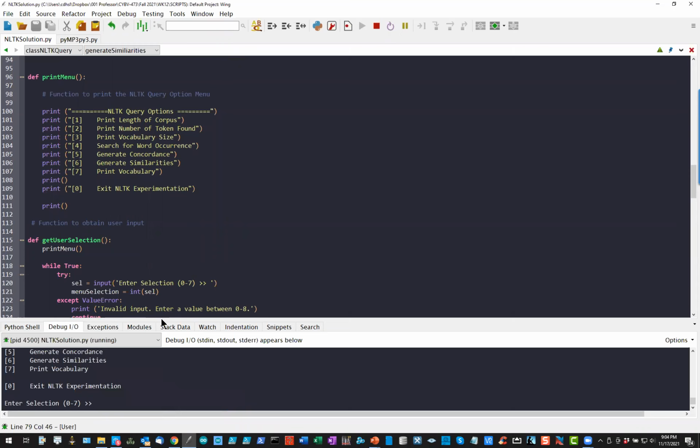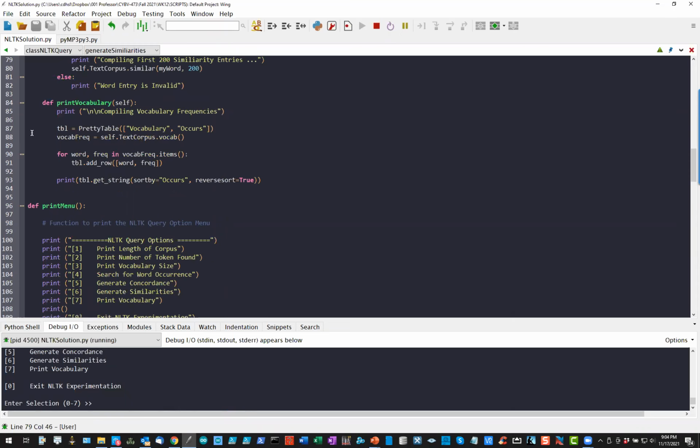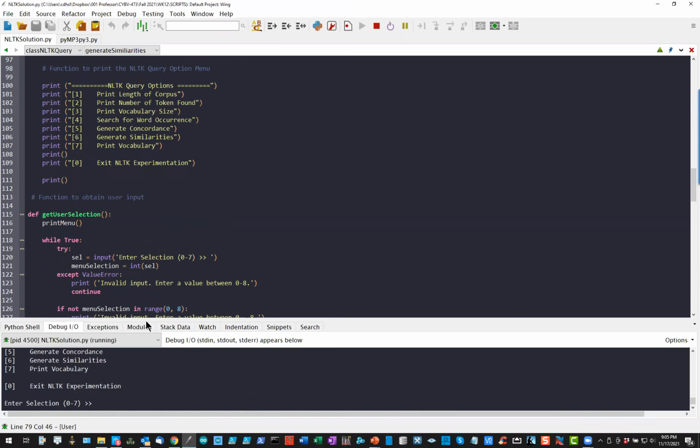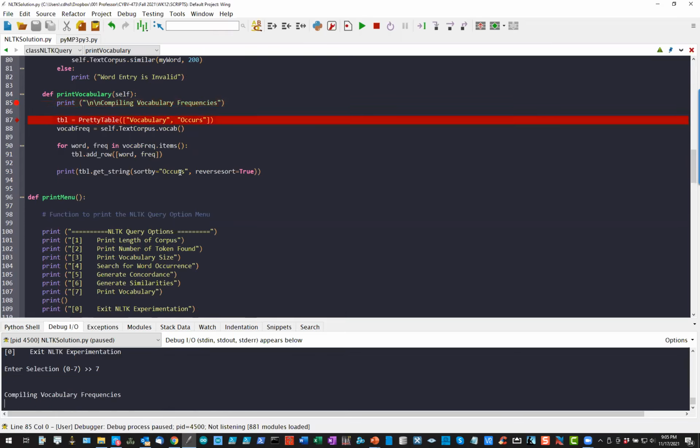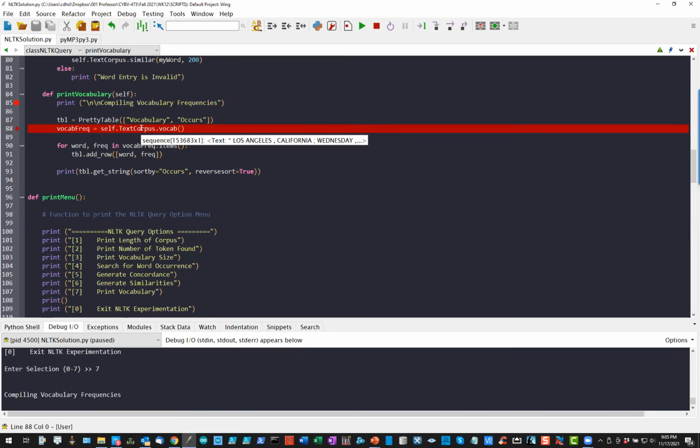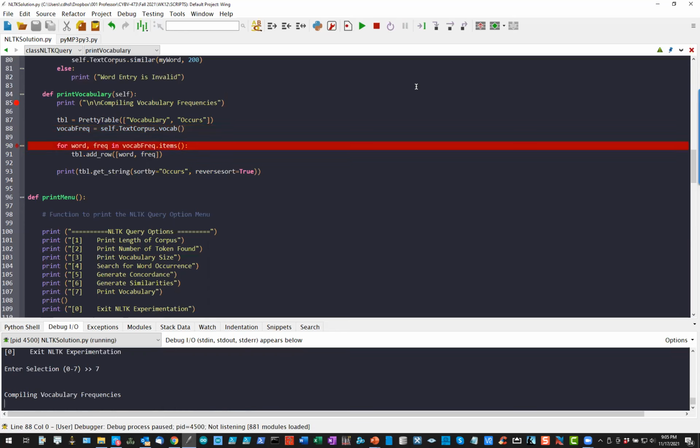And let me actually set a breakpoint in the vocab one, because a lot of people had questions about this one. We'll do 7 and it'll generate vocabulary. So when I step through this, I'm just going to create a pretty table that is vocabulary and the number of times it occurs. I'm going to use the vocab function from the text corpus, and it's going to give me a dictionary with the vocab frequency.